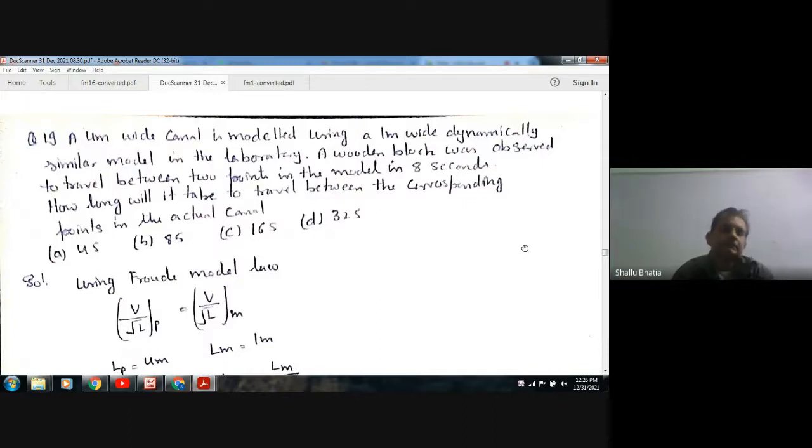How long will it take to travel between the corresponding points in the actual canal? Option A 4 seconds, option B 8 seconds, option C 16 seconds, option D 32 seconds.